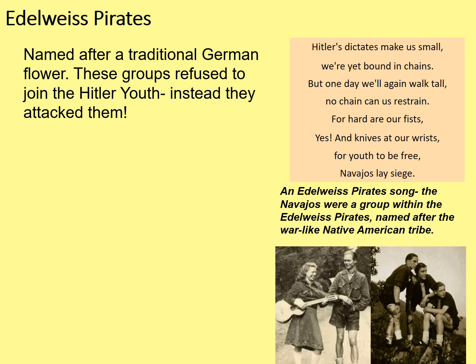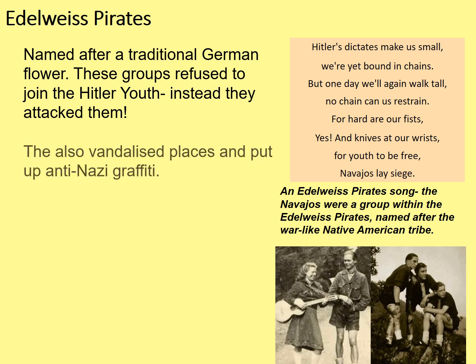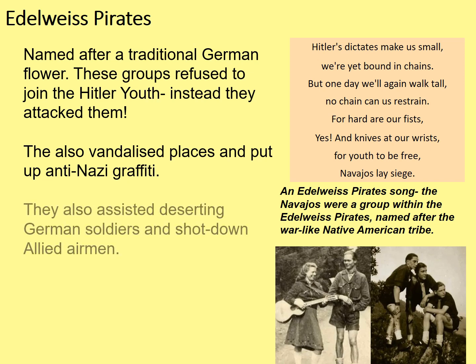Okay, we don't condone people beating each other up, but this is an example of youth opposition to the Nazi Party. They also vandalised places. Again, we can't condone that, but if it's against the Nazis, then maybe we can understand it. They vandalised places and put up anti-Nazi graffiti, things like posters and slogans. They also assisted deserting German soldiers and shot down Allied airmen. They actually wanted Germany to lose the war.